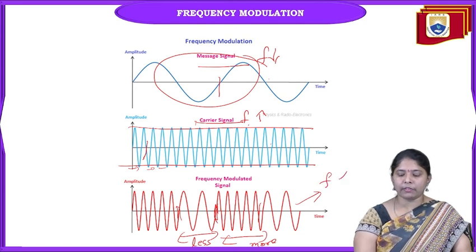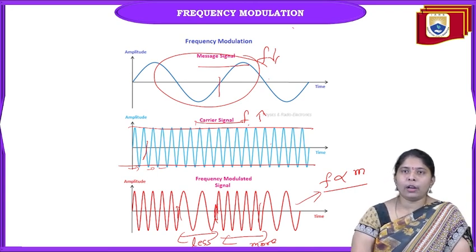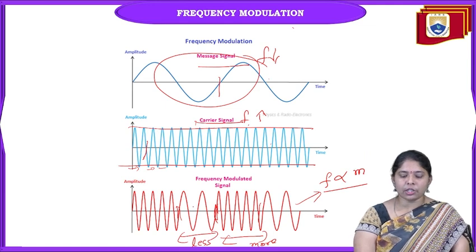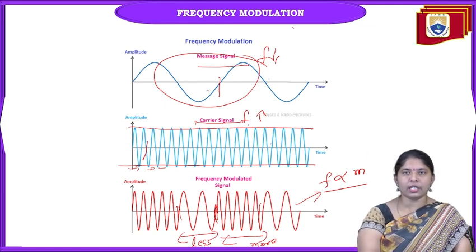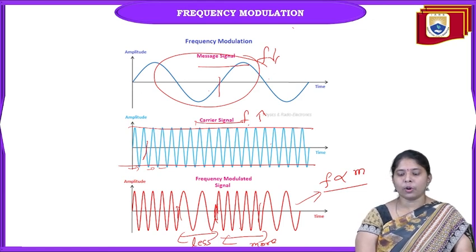So frequency varies with the message signal. So this is known as frequency modulation. In analog modulation, we have three types of modulation: amplitude modulation, frequency modulation and phase modulation. Frequency of the carrier changes in accordance with the message, then it is known as frequency modulation.